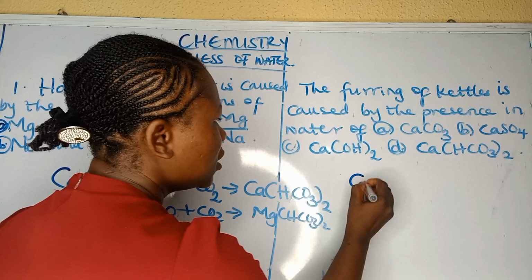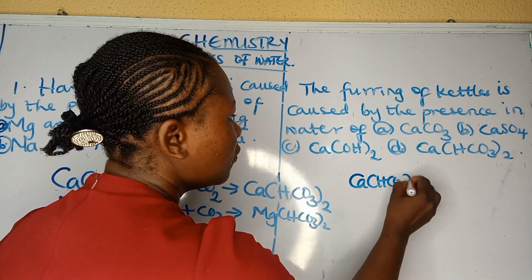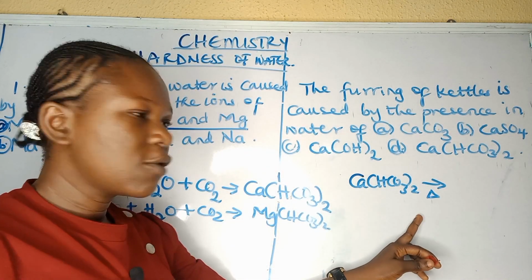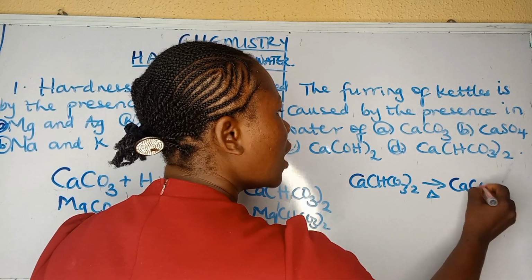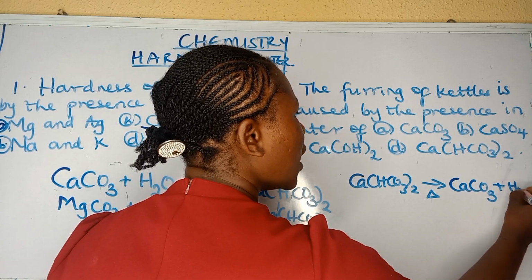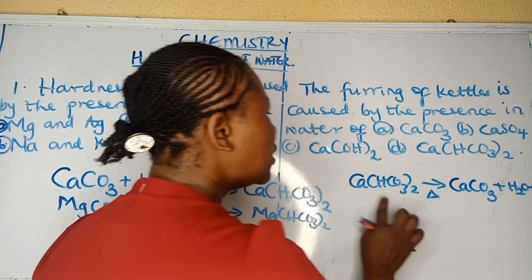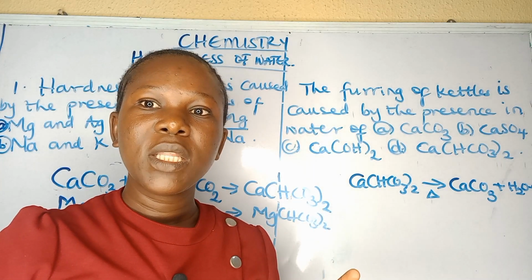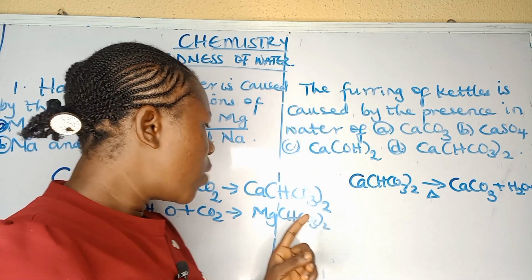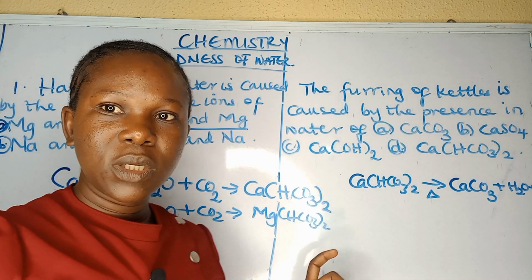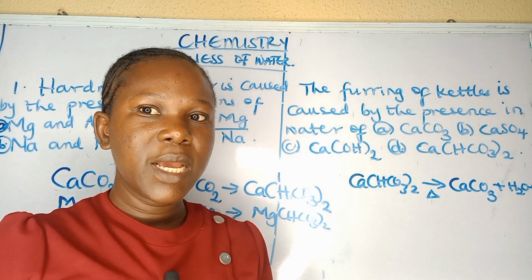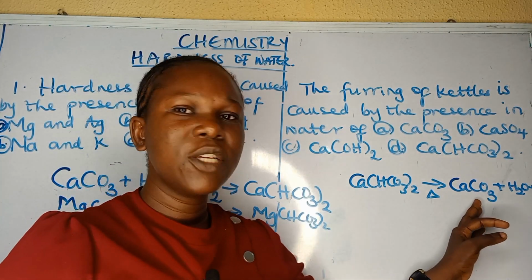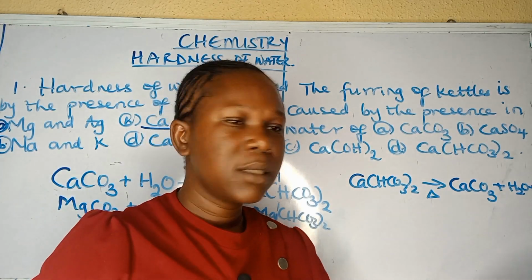So let's see this. If you have calcium hydrogen trioxocarbonate(IV) and you heat it, it breaks down easily into calcium trioxocarbonate(IV), water, and CO2. That is why, when you see calcium hydrogen trioxocarbonate(IV), or magnesium hydrogen trioxocarbonate(IV), it shows that the water is temporarily hard. And when you boil it, it breaks down easily into calcium trioxocarbonate(IV), water, and carbon dioxide.